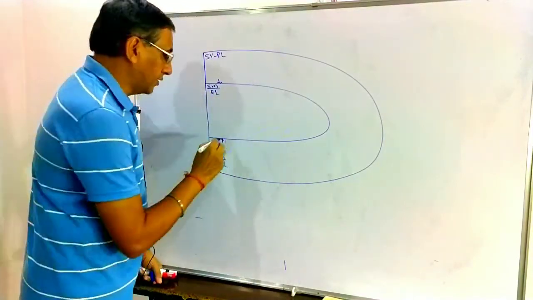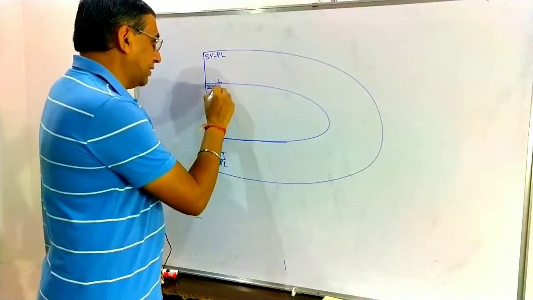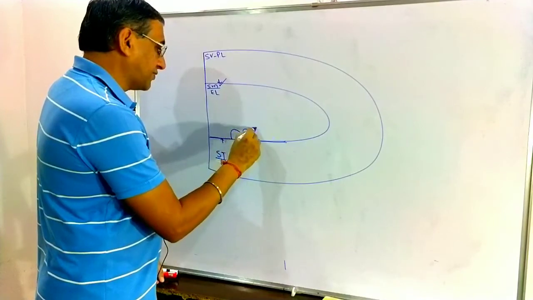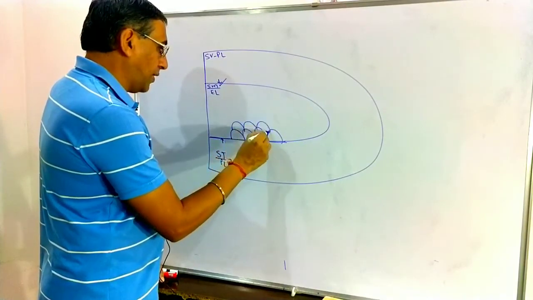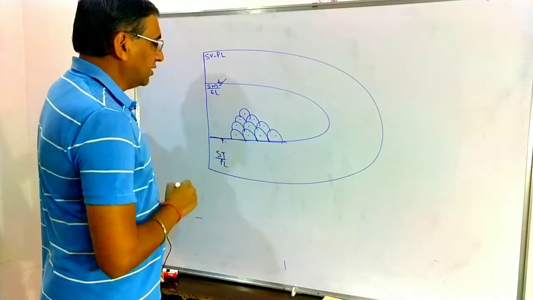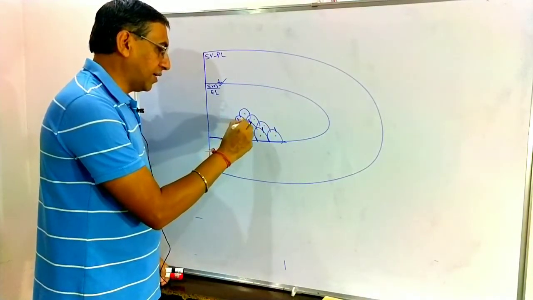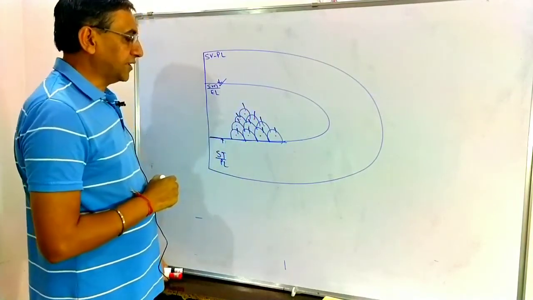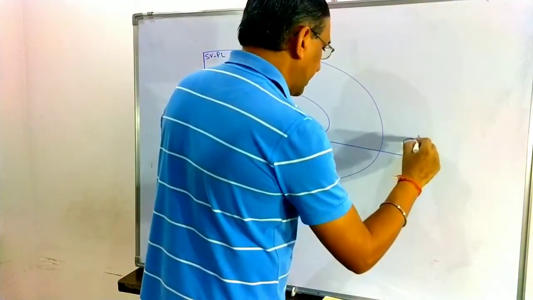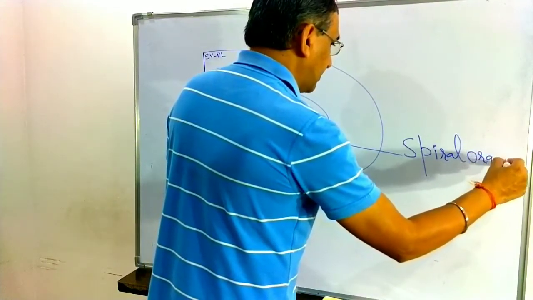This is the basilar membrane. On the basilar membrane, in the scala media, a group of sensory cells is present. This group of sensory cells is known as the spiral organ here.